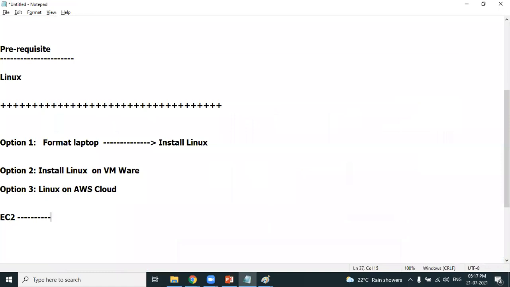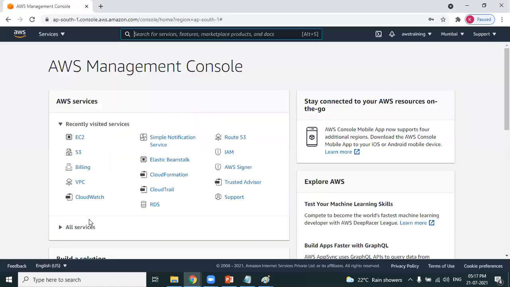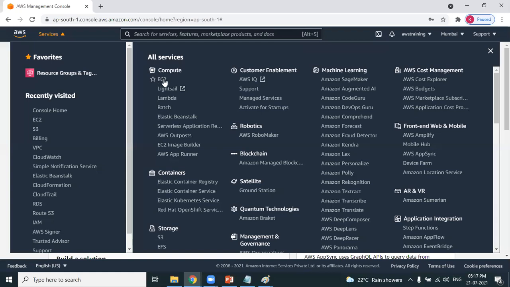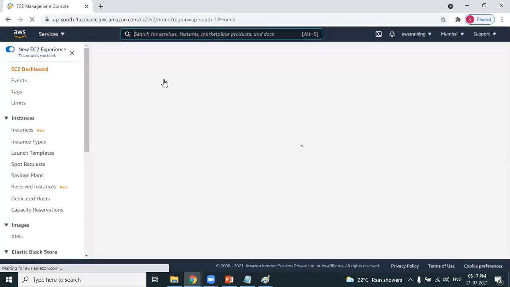AWS Cloud is nothing but a collection of services. There are close to 250 services, but EC2 is the name of the service which helps you create new virtual machines on AWS Cloud. So go to services and select the first service. As you can see here, virtual servers on the cloud. You want to create a virtual server, fine. Server is nothing but environment. Don't think more.